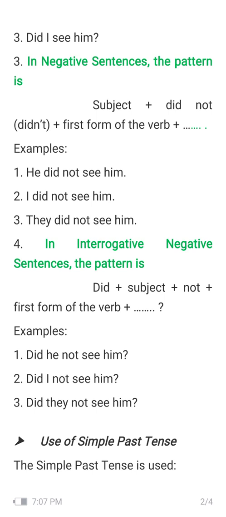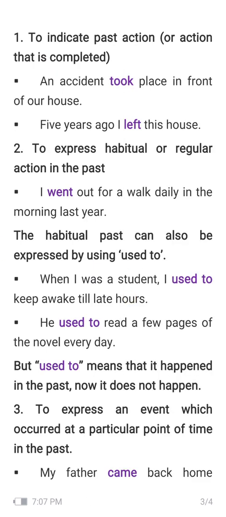The next thing that you have already learned about is where we can use the simple past tense, but at last I want to tell you where we can use this tense, right? Again you can see here the use of simple past tense. The simple past tense is used to indicate a past action, when we did something, when something happened. Here is an example: an accident took place in front of our house. I can say that because now I'm just going to indicate my past action.